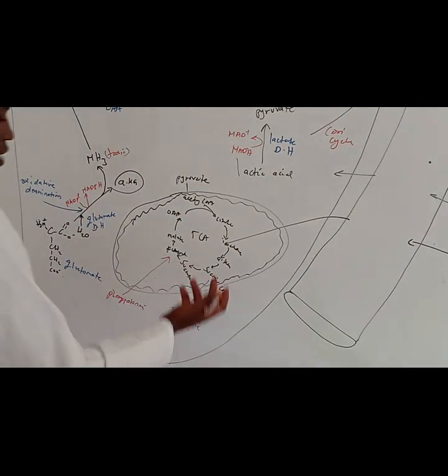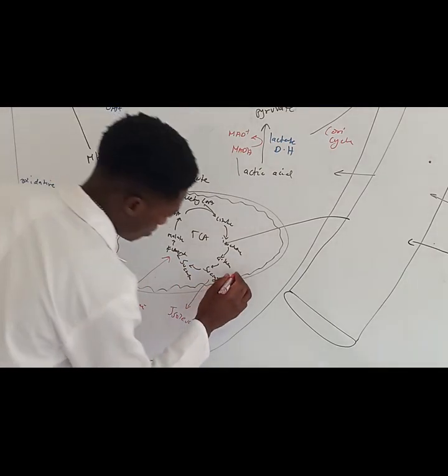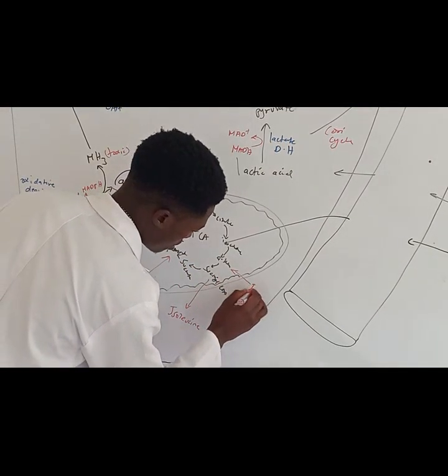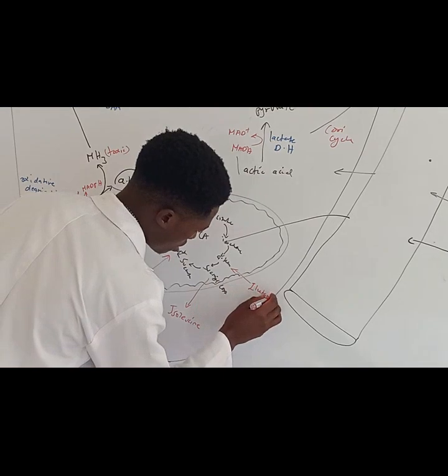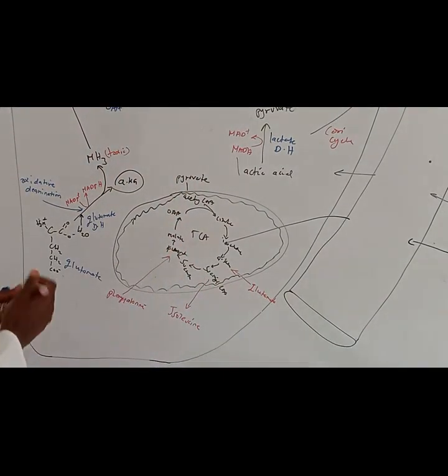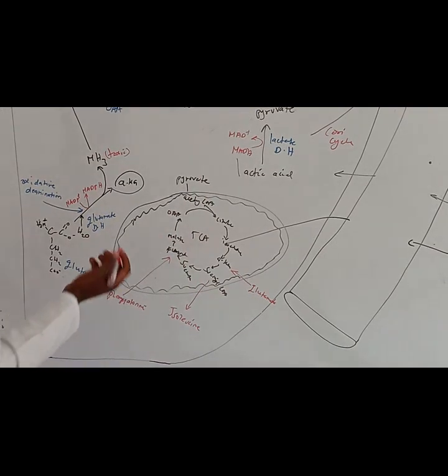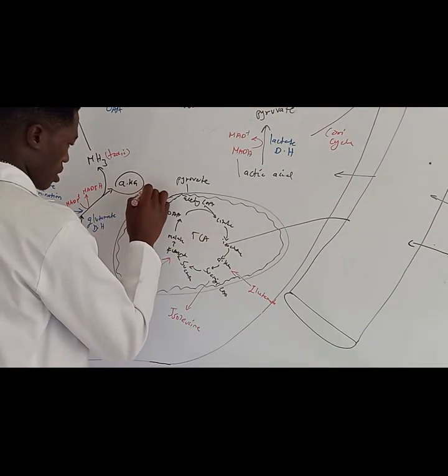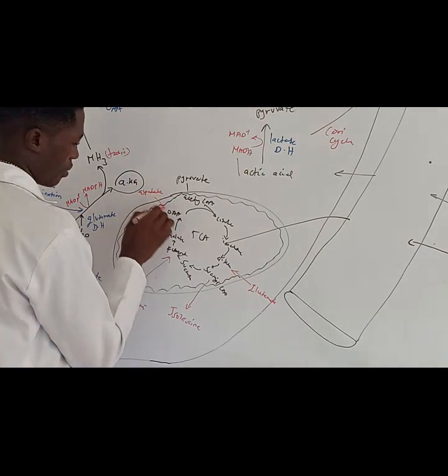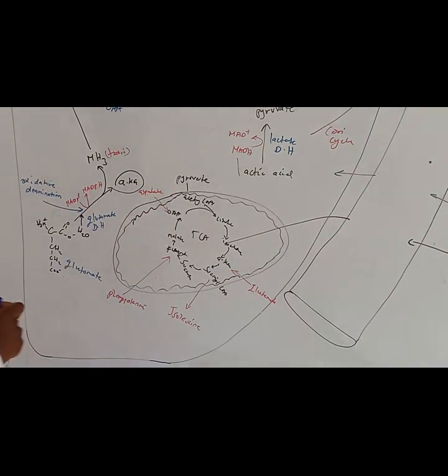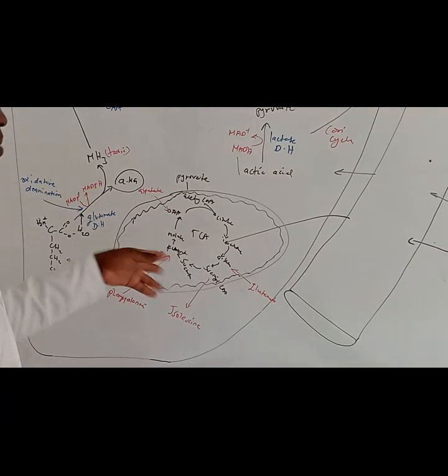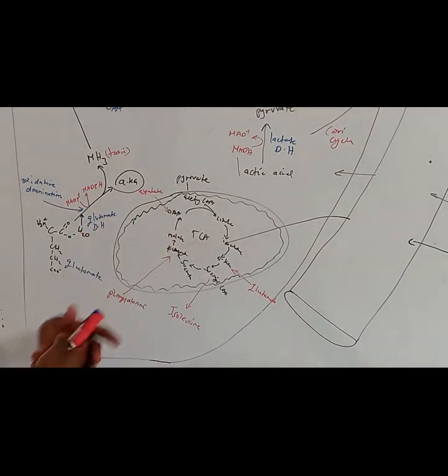We can have the alpha ketoglutarate: glutamate can be converted to alpha ketoglutarate. We can have aspartate: aspartate can be converted to oxaloacetate. So various amino acids can be converted to various components of the TCA so that you can generate energy.